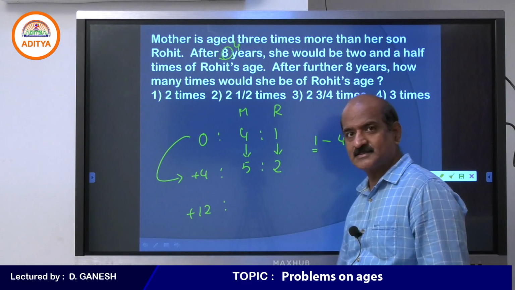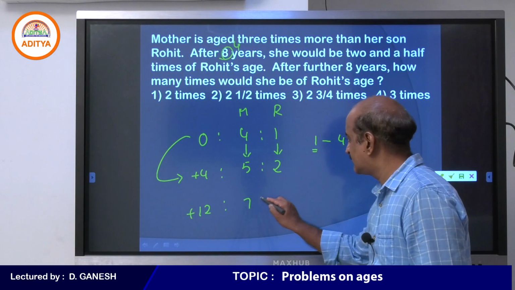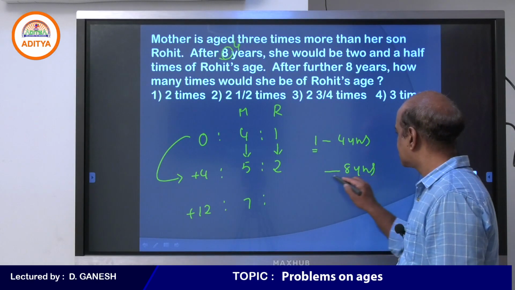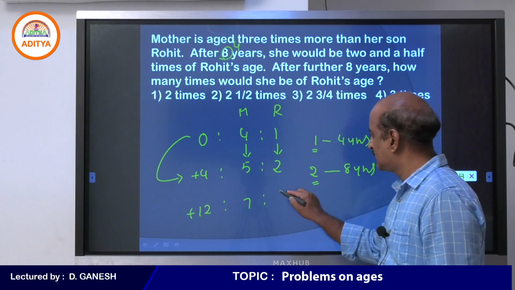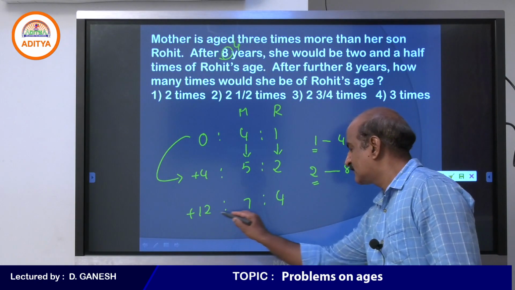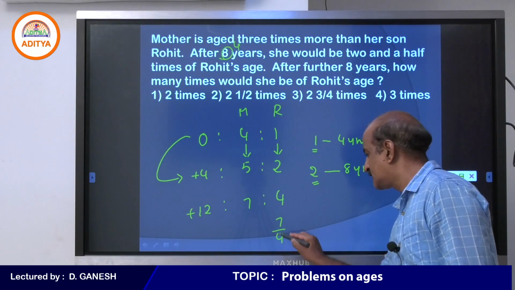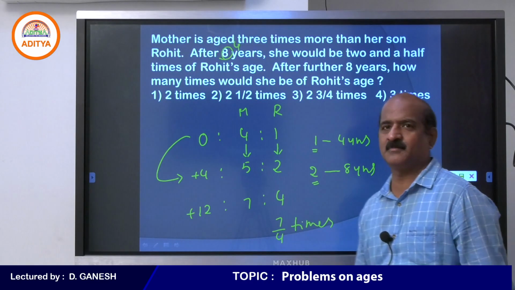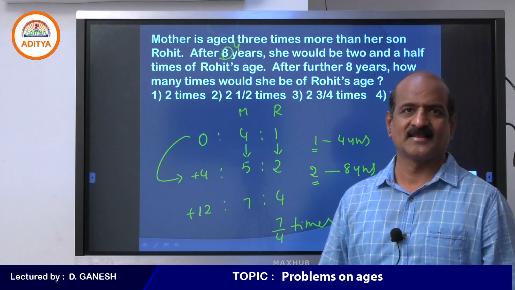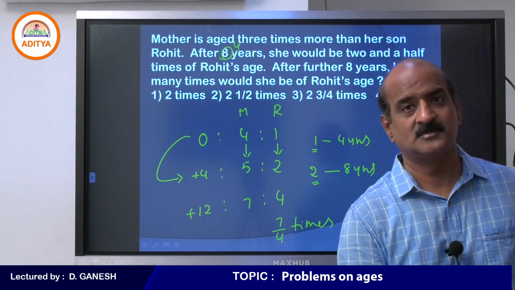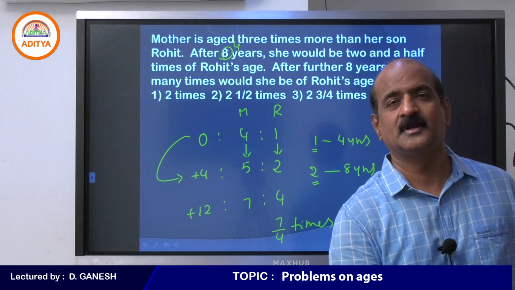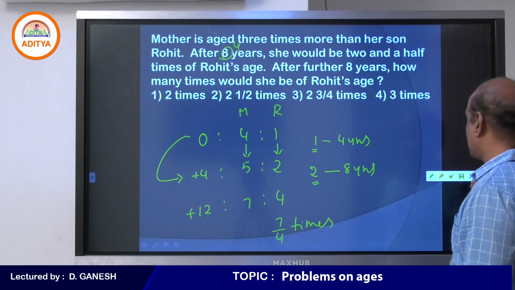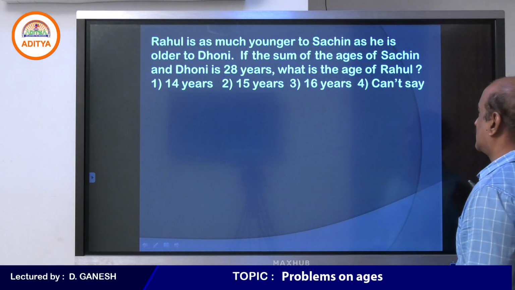The gap is 8 years. So 5 becomes 7 because 4 years is 1 part, 8 years is 2 parts, and 2 becomes 4. So after further 8 years their ages will be in the ratio 7:4. If you are asked how many times, 7/4 times. Earlier it was 2:1, that is 2/1. This time it will be 7:4, that is 7/4. We will discuss this question from a different perspective tomorrow.